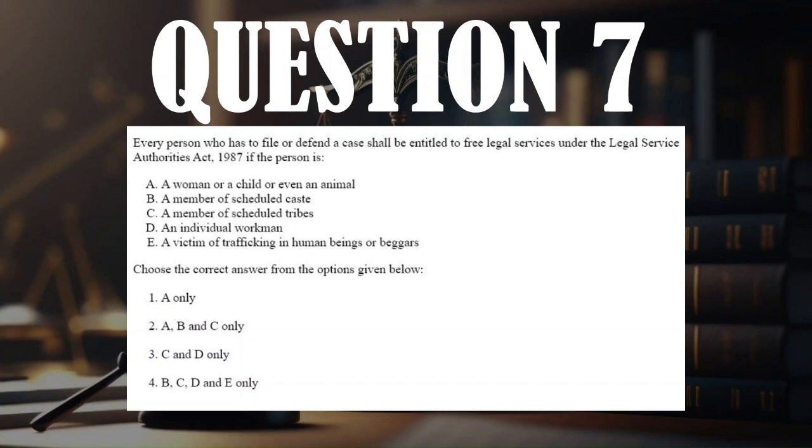So if you can eliminate one of these options, then you obviously already have the answer. So look closely at option A. A woman or a child or even an animal. This is obviously not true. Animals do not have free legal services. In fact, they don't approach the courts to settle justice either. So we can immediately eliminate option A. That leaves us with B, C, D, and E. B is true, C is true, D is true, and E is also true. So the option is 4, A, B, C, D, and E only.